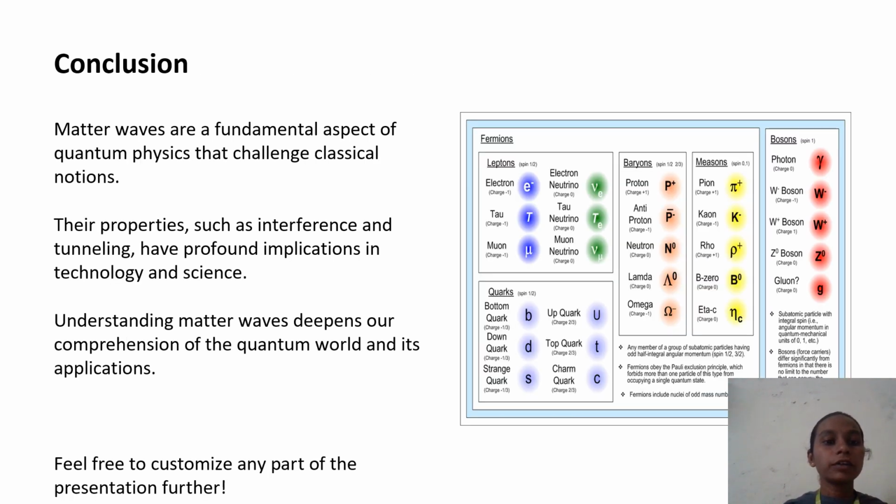Conclusion. Matter waves are fundamental aspects of quantum physics that challenge classical notions. Their properties such as interference and tunneling have profound implications in technology and science. Understanding matter waves is key to comprehending the quantum world and its applications.